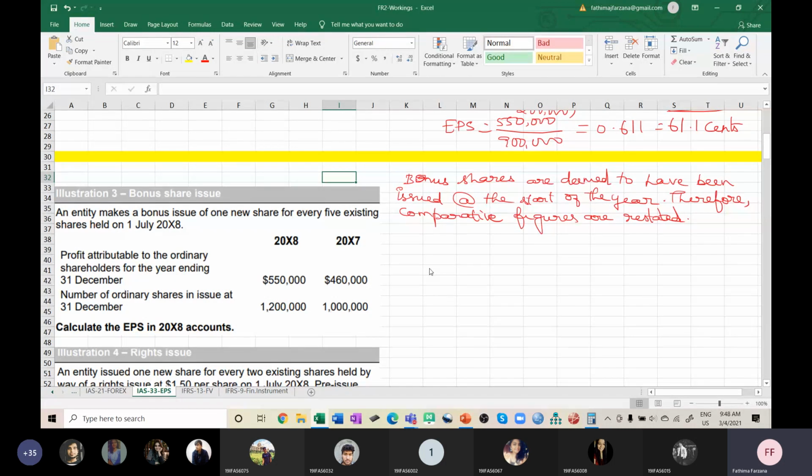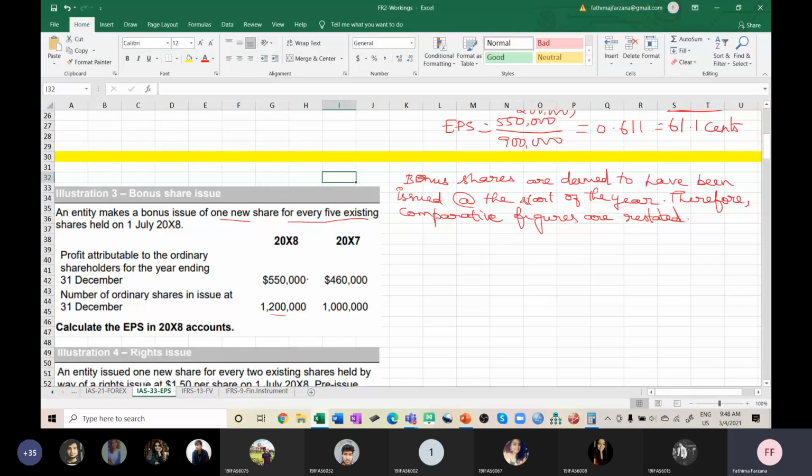So in this problem, what is given? An entity makes a bonus issue of one new share for every 5 existing shares. What do you mean by that? One bonus share for every 5 ordinary shares held, correct? So how many bonus shares were issued? Is this entire 200 bonus shares? Because if you see 2007, it is 1000, and now it is 1200. Is this entire 200 bonus shares or did any other issue happen?